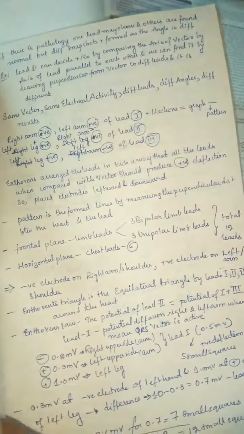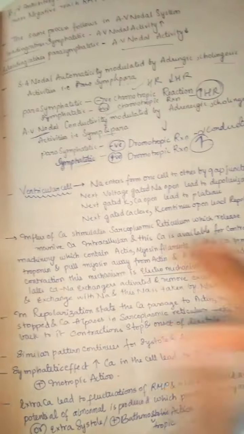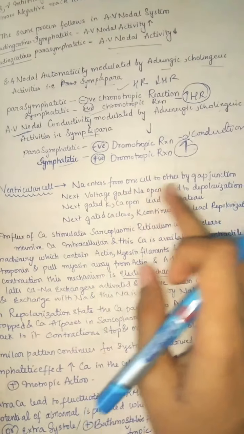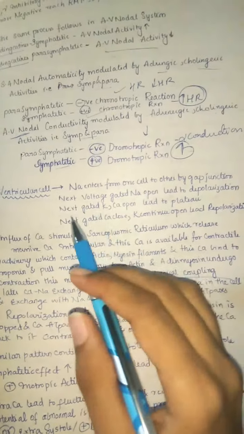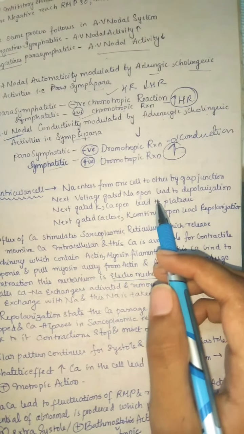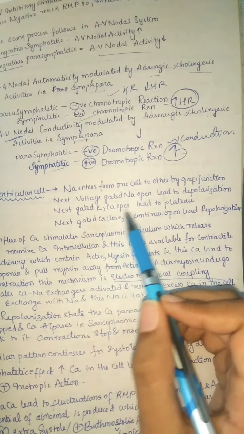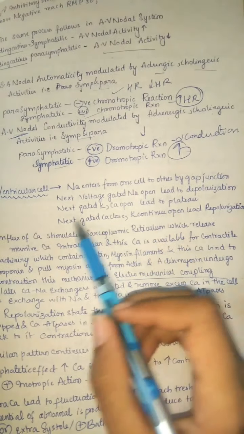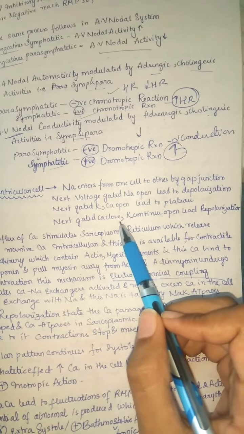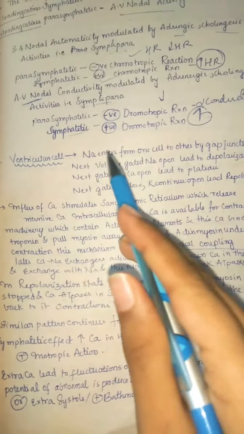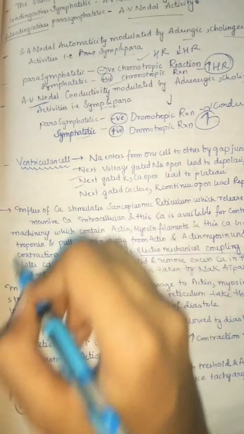Now let us see the ventricular cell. What is going on inside the ventricular cell? Here also the same process of action potential. Sodium enters from one cell to the other by gap junction. Then voltage gated sodium channels open, leading to depolarization, and next the gated potassium and calcium channels open, leading to plateau, and next the gated calcium channels close, potassium continues to be open, leading to repolarization. Same process, very simple. You can see the single line words here, very easy process.